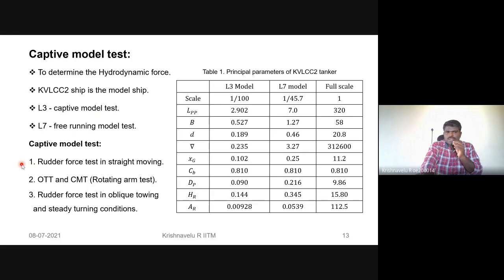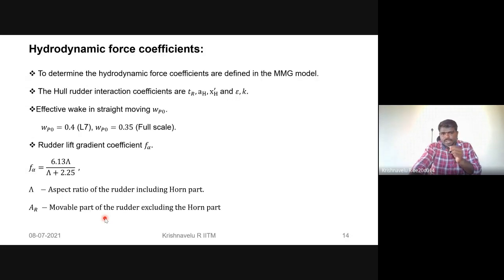One is the rudder force test in straight moving without any turning, and another one is the oblique towing tank test under circular motion. It is otherwise known as the rotating arm test. Then the rudder force test in the oblique towing tank under the steady turning conditions. These three tests are conducted to obtain the required hydrodynamic force coefficients and the required parameters, which are defined in the maneuvering simulation model. Some other parameters also.